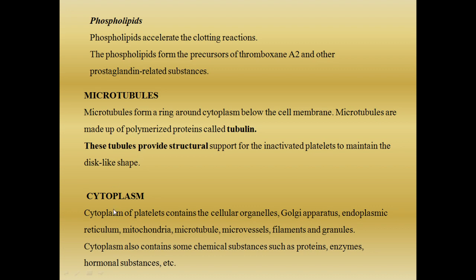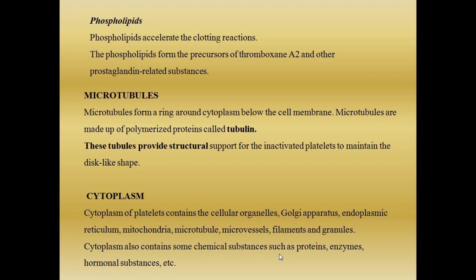Next, the cytoplasm. We will see what the contents of the cytoplasm are. What are the organelles present in the cytoplasm? The organelles present in the cytoplasm of the platelets are Golgi apparatus, endoplasmic reticulum, mitochondria, microtubules, microvessels, filaments and granules. Just like other cells, it contains these organelles. Not only this, it contains some chemical substances like proteins, enzymes and also hormones.